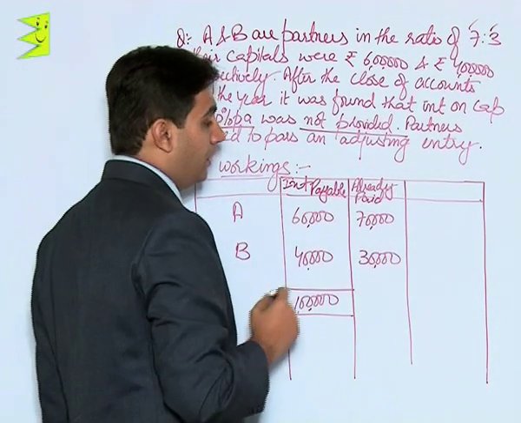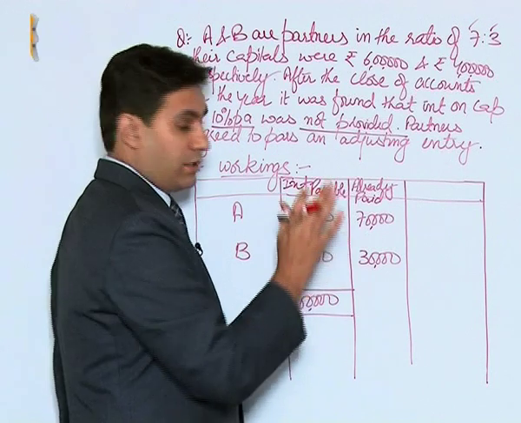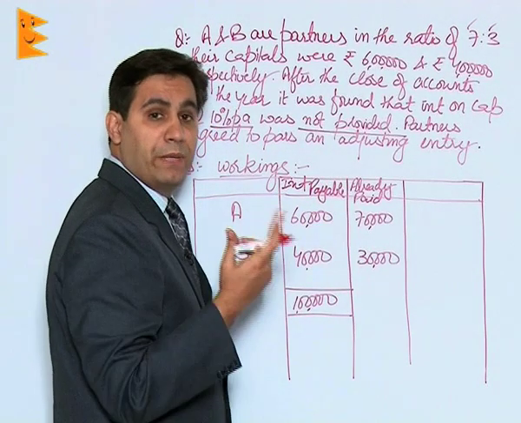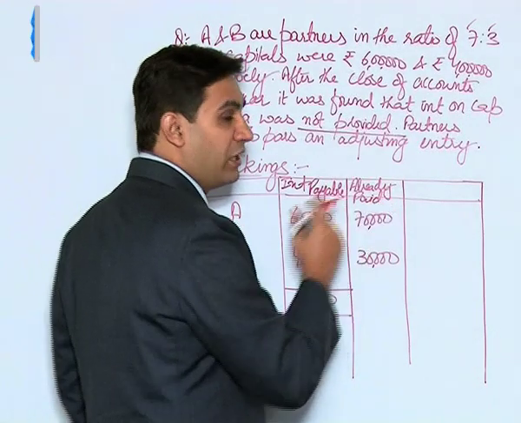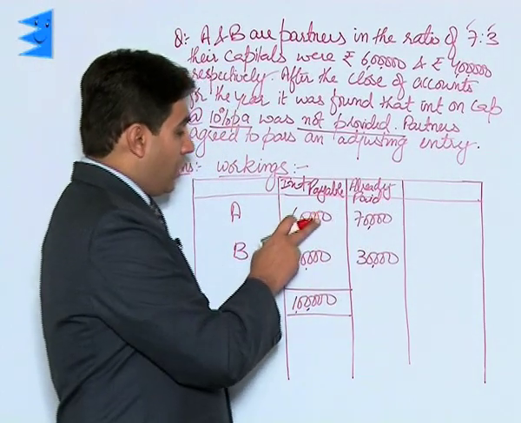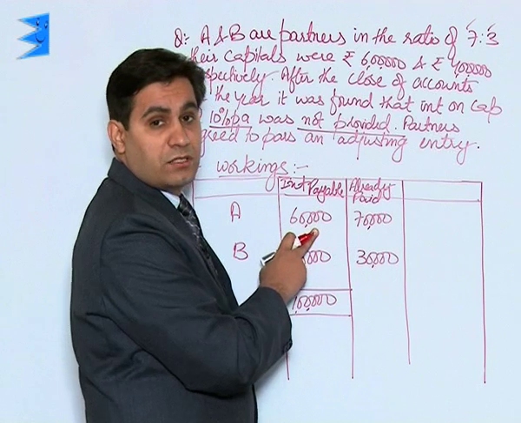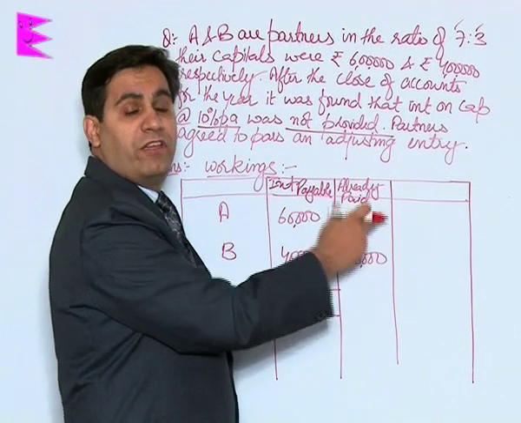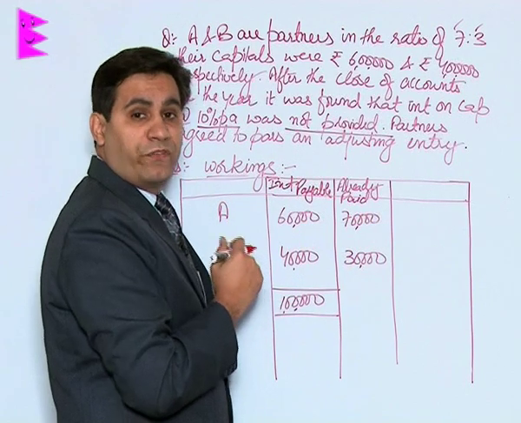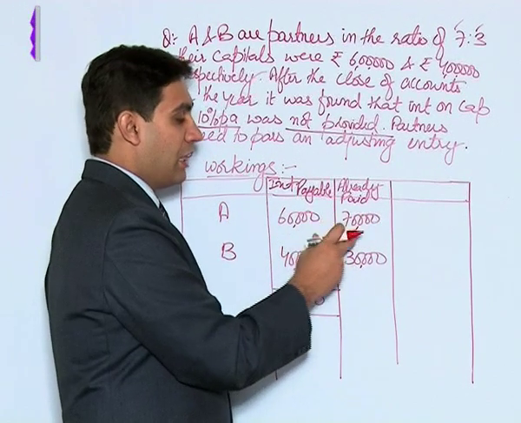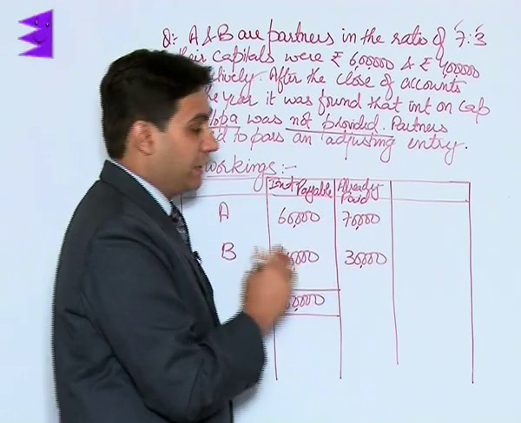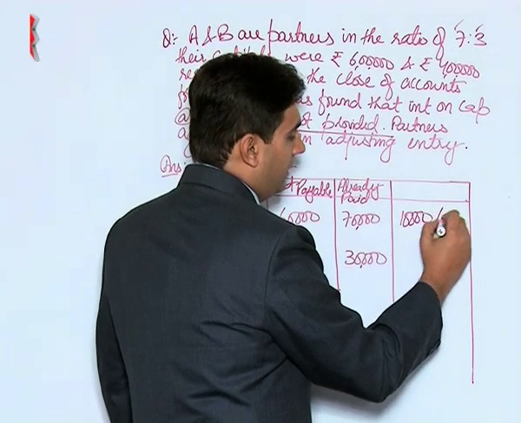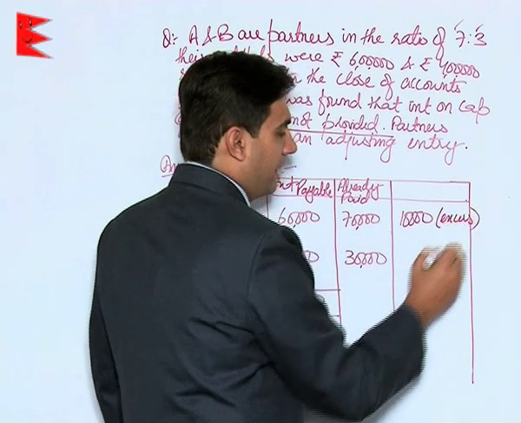Now students, concentrate here. Interest payable means this was the amount that was to be paid and this has already been paid. A was entitled to an interest of 60,000 but has already been paid 70,000 by way of excess profits. That means he has got an excess payment of 10,000 which should be taken back from him. So 10,000 is excess. I am writing in bracket here.